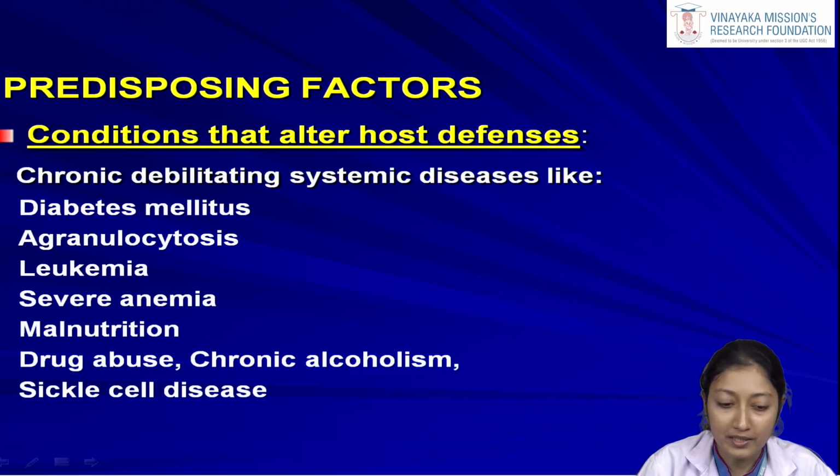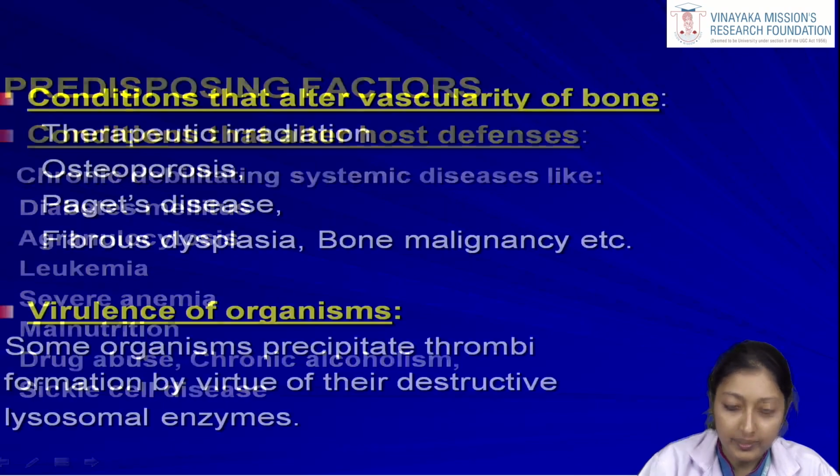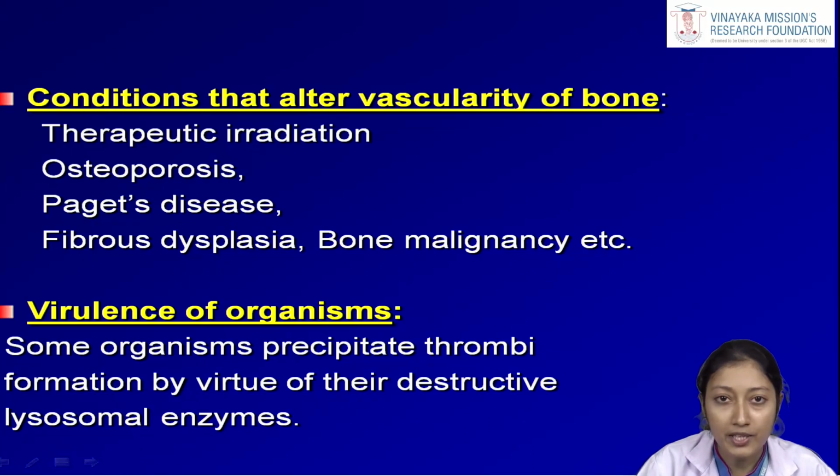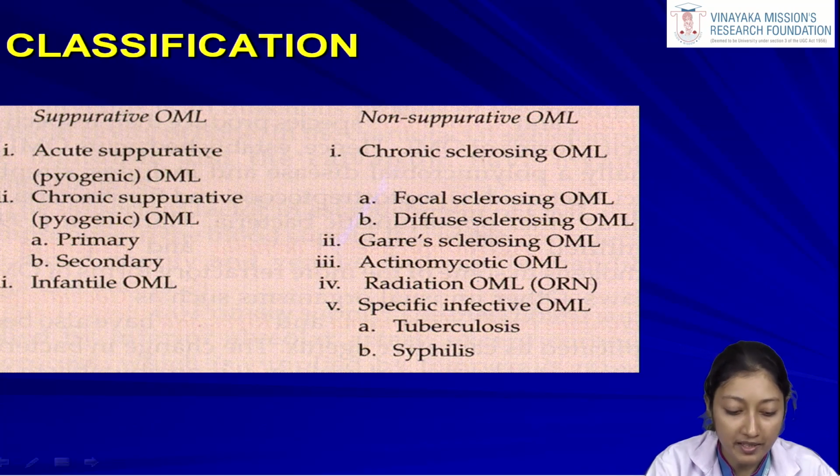We have seen the etiology and the microorganisms involved. Now we will summarize the predisposing factors, which can put a patient at risk of developing osteomyelitis of the jaws. It could be conditions which alter the host defense mechanism, conditions which alter the vascularity of the bone, or factors which can affect the virulence of the organisms. We will look into each of these one by one.